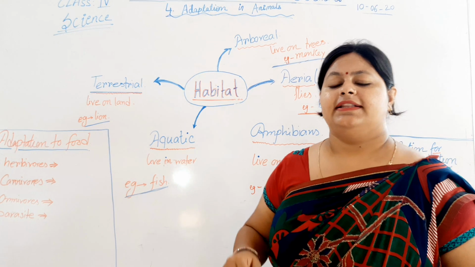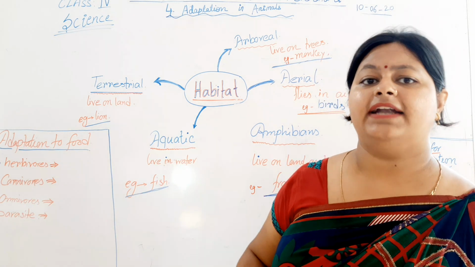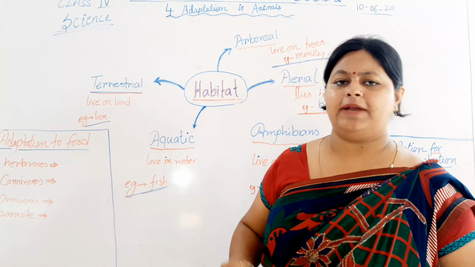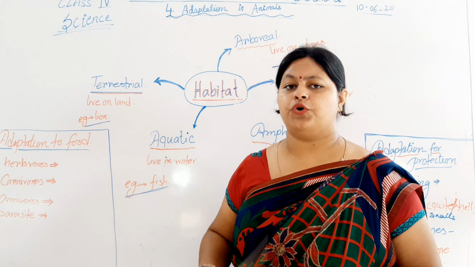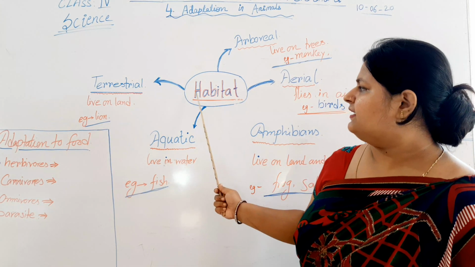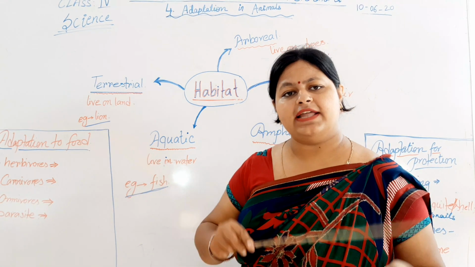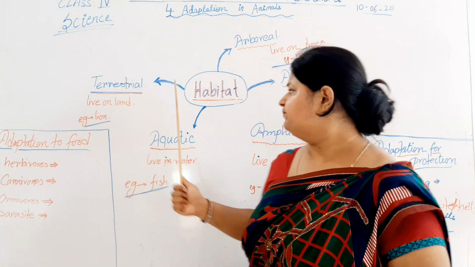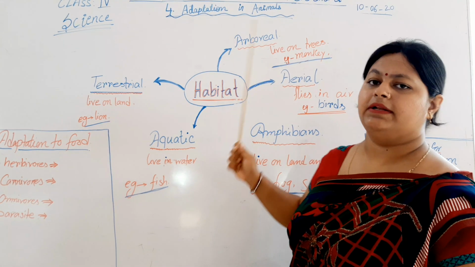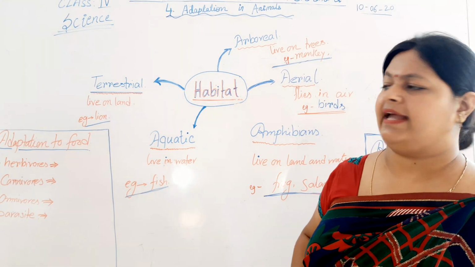What is habitat? The natural place where organisms grow and live and develop themselves naturally is known as habitat. The natural place where animals or plants grow and develop themselves naturally is termed as habitat. The habitat is categorized into several parts. All the animals are categorized by their habitat. They are terrestrial, aquatic, aerial and arboreal. These are the habitats in which most of the animals are categorized.